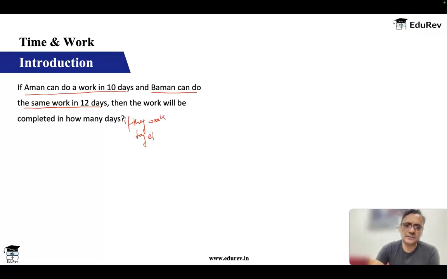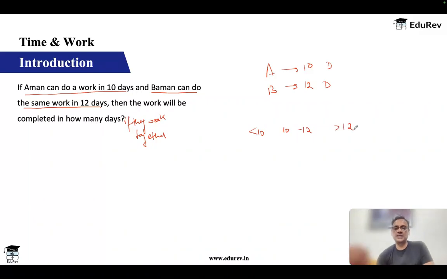Now tell me one thing. A can finish it in 10 days. B can finish it in 12 days. So together, just before we solve, is it going to be less than 10, 10 to 12, or more than 12? Let's first figure out this. What will be the answer? Less than 10 days, 10 to 12 days, or more than 12 days?